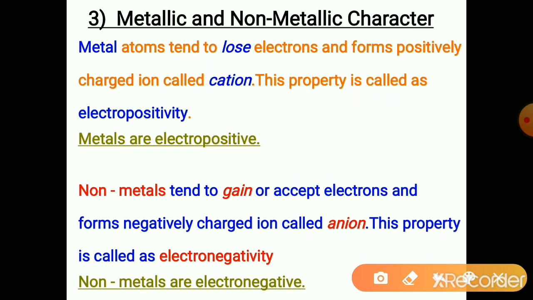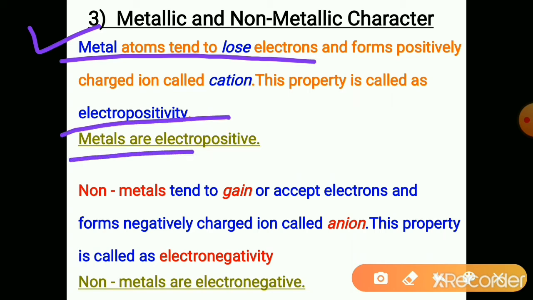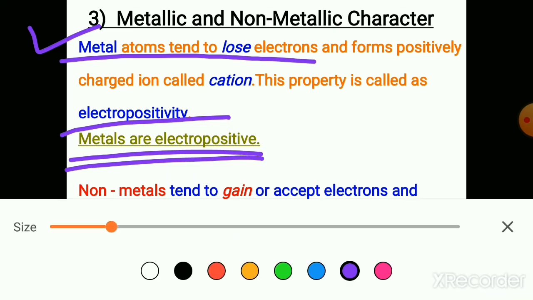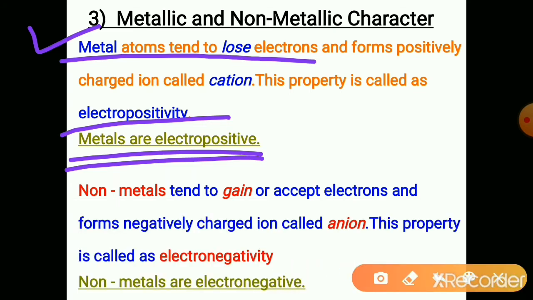Now let us see about the third property, metallic and non-metallic character. Metal atoms tend to lose electrons, so they are called electropositive. When they lose electrons, they form the cation. Let us see one example.